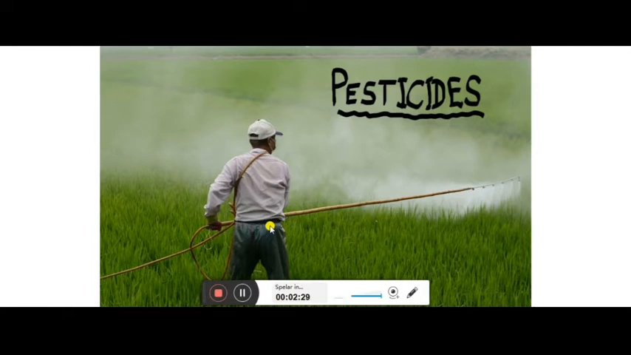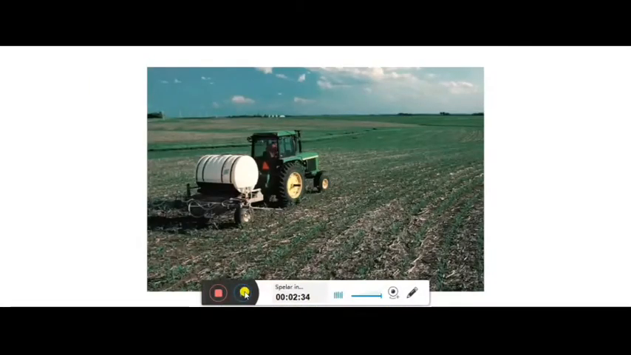Another thing is fertilizers. Fertilizers are used to make the soil more fertile so that more and more crops grow. That means they increase the essential nutrients present in the soil. Understood the difference between fertilizers and pesticides? Pesticides are there to kill pests and protect the crops, but fertilizers increase the soil fertility, just like urea.